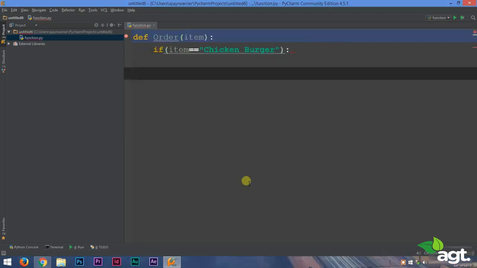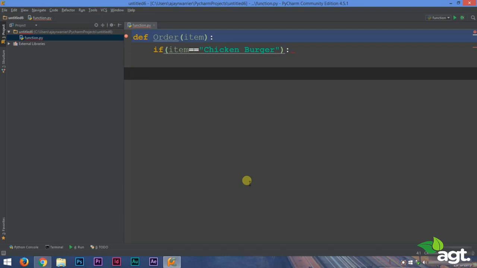Welcome back everyone. We're dealing with a more advanced concept of functions. So in this lecture, what we're going to do is that, suppose you're writing a program and instead of just printing the result of your function, you want to store that result in a variable. So what can we do? Now I'll explain with a small example right here.